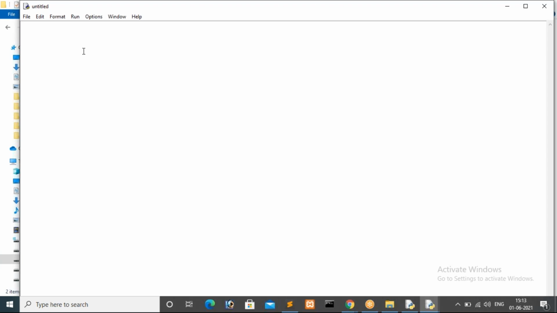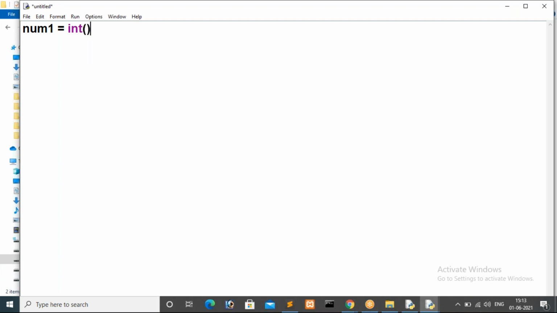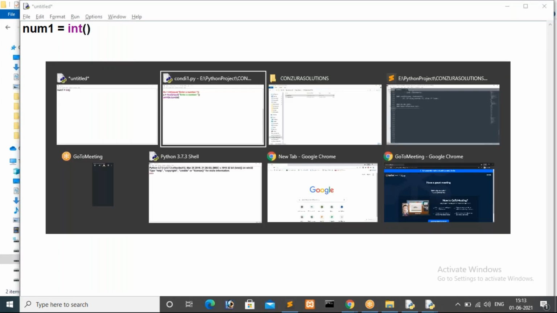So I'm reading two values here. Num1 is equal to, I'm going to read input values, I mean integer values. So for that I will use int of. Int is the method. It will convert a value from string to integer. For your clarity, I will show you here.